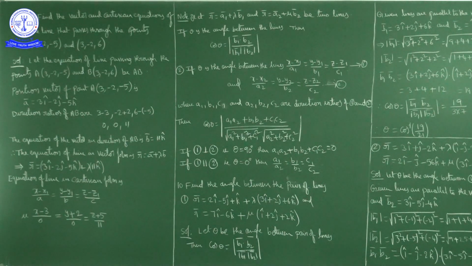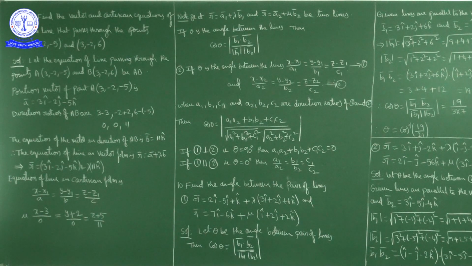Next, when the lines are given in Cartesian form, the line equations are (x minus x1) by a1 is equal to (y minus y1) by b1 is equal to (z minus z1) by c1. This is the first line, and (x minus x2) by a2 is equal to (y minus y2) by b2 is equal to (z minus z2) by c2. This is the second line equation. The first line is passing through the point x1 y1 z1 and its direction ratios are a1 b1 c1. The second line is passing through the point x2 y2 z2 and its direction ratios are a2 b2 c2.